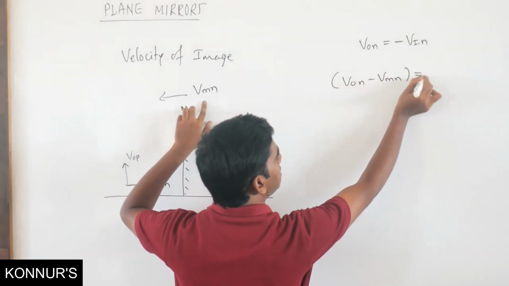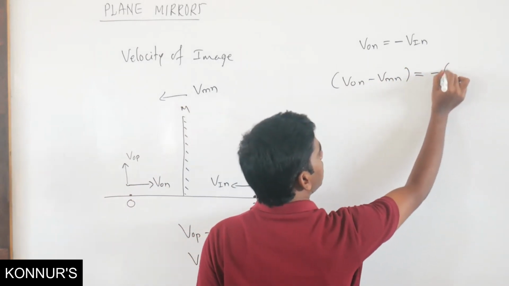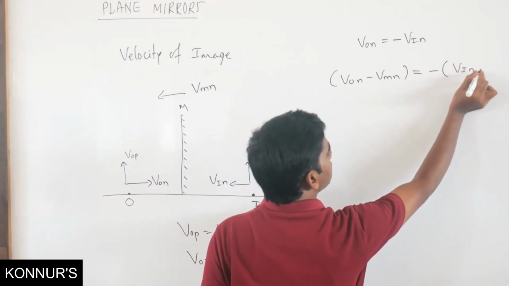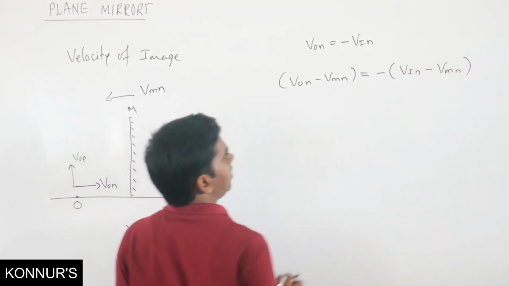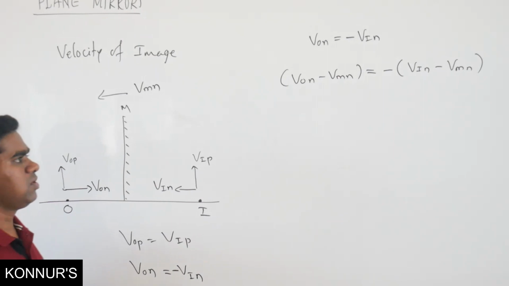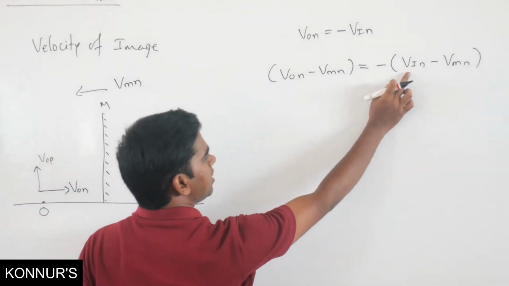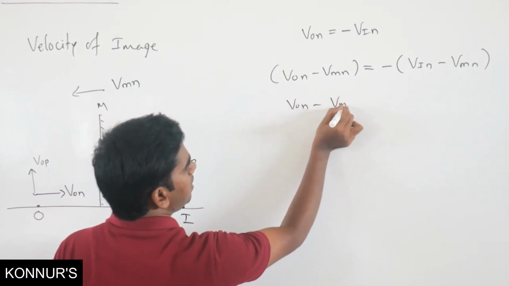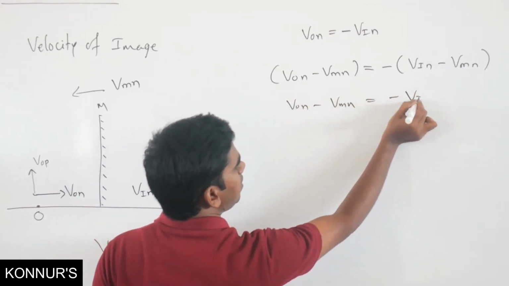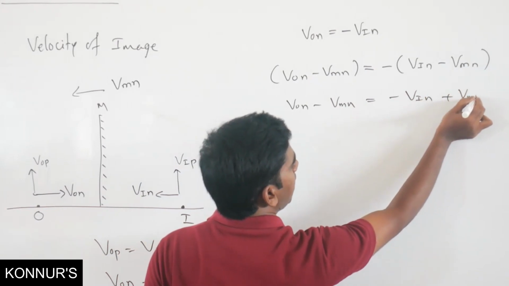So Von minus Vmn is equal to minus velocity of image normally minus velocity of mirror normally. What you want is the velocity of the image, so Von minus Vmn is equal to minus Vin plus Vmn.